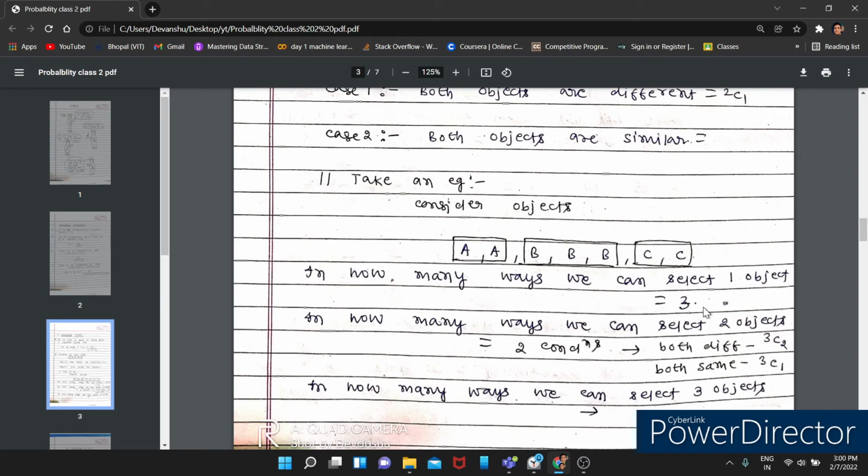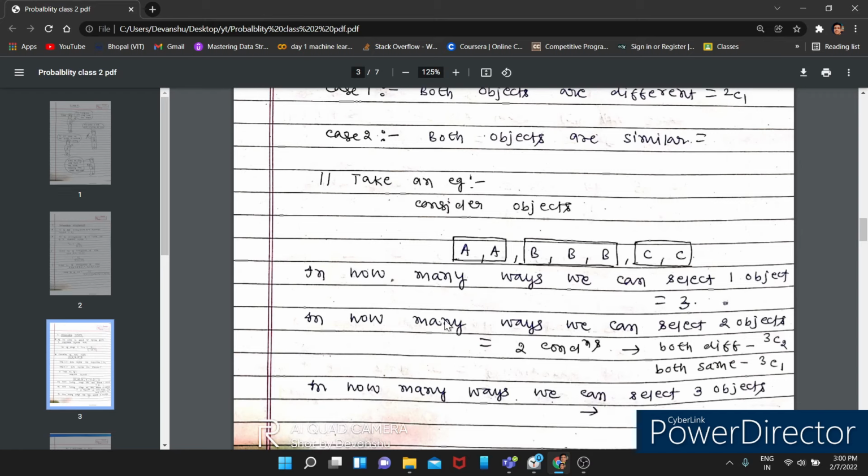There are 3 ways: A, B or C. Since these are getting repeated, I have formed a block on these objects. Either you can select A, or B, or C.